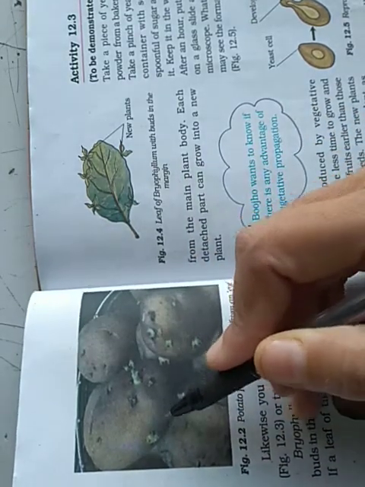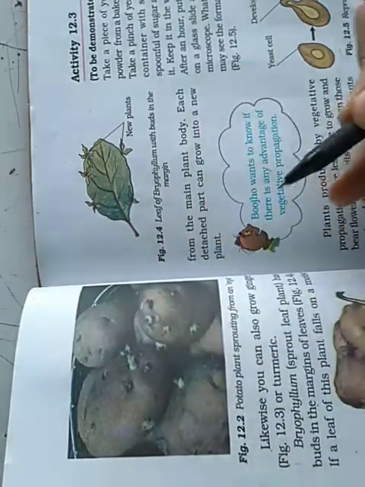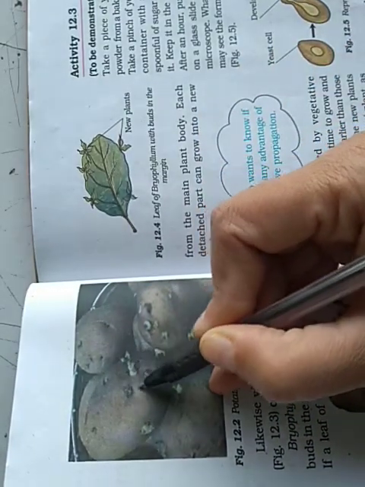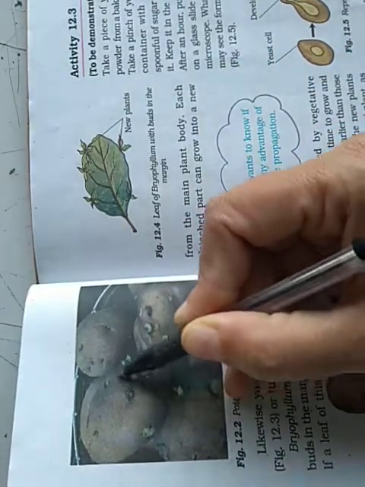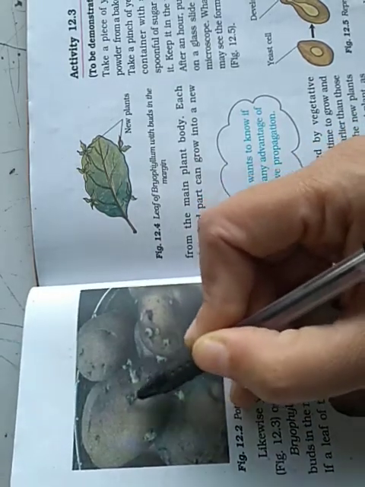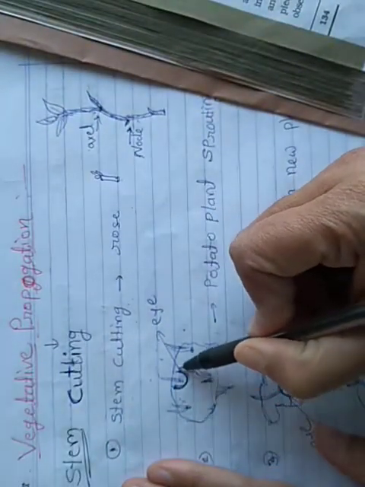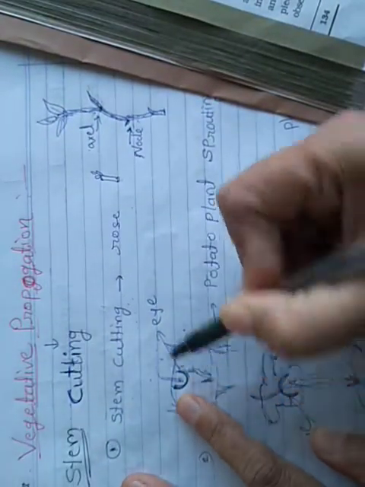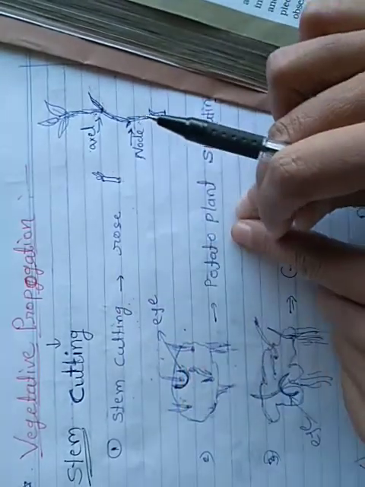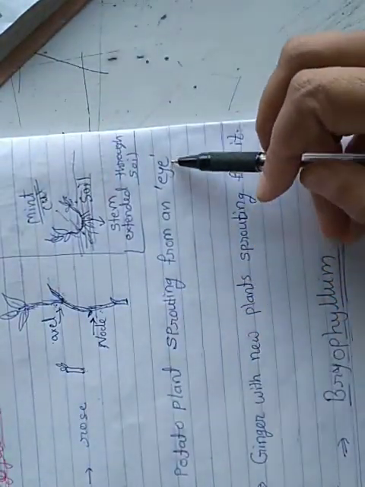Potatoes are nothing but the stems of the potato plant. पोटैटो क्या होते हैं? वो potato plant के stem ही होते हैं, और वहाँ से हमने ये stem का portion ये eye के साथ cut किया. इसको क्या बोलते हैं? ये portion को bud के साथ यदि हमने cut किया तो इसको eye बोलते हैं. This is the eye with the buds. If we cut the stem and plant that eye, then we will get the new potato plant. So this is the sprouting from an eye.